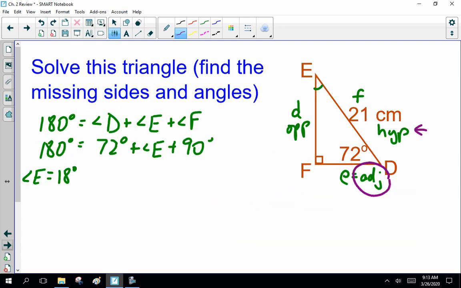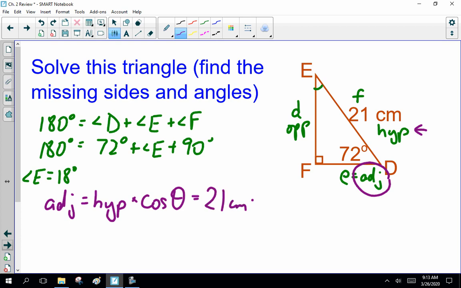So in this instance, the adjacent, I don't know, but the hypotenuse is 21 centimeters times cos of 72 degrees. Oh, sorry, cos of 72.